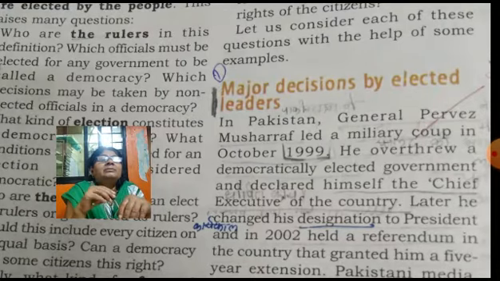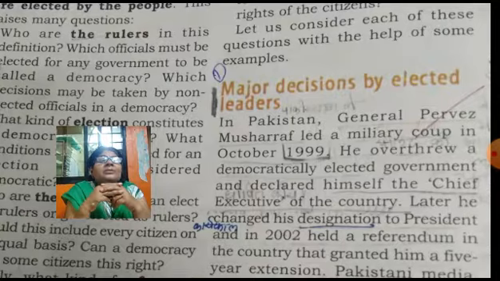In Pakistan, General Pervez Musharraf led a military coup in October 1999. He overthrew the democratically elected government.